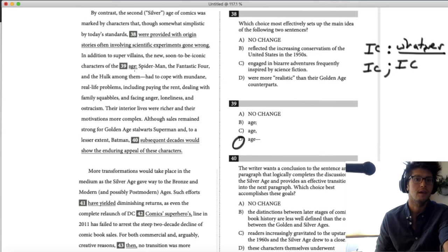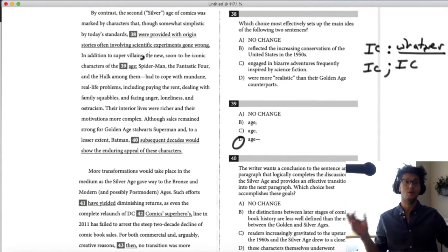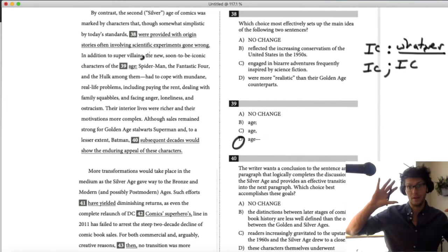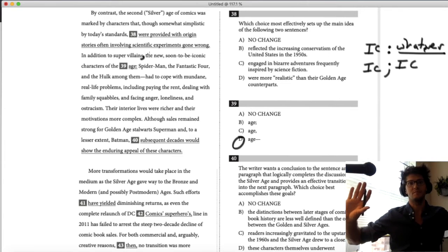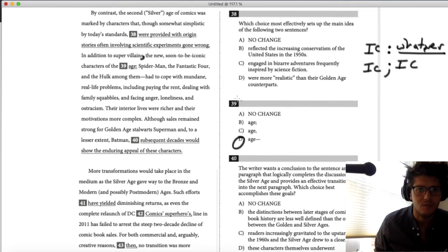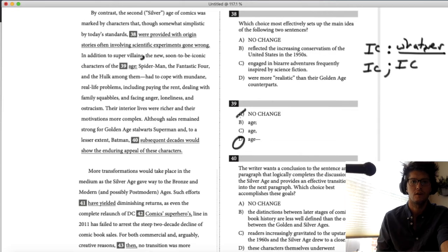In addition to supervillains, obviously that's not a full sentence. And there's only one comma, so either the sentence is on one side of the comma or the other. If you have two commas in the middle of a sentence, then maybe those commas are working like parentheses, and you read around them, which is why commas are kind of complicated. But I don't think that's the case with these two commas. In addition to supervillains, soon-to-be iconic characters of the age, certainly that's not a full sentence. None of those things are full sentences, so you can cross those off.